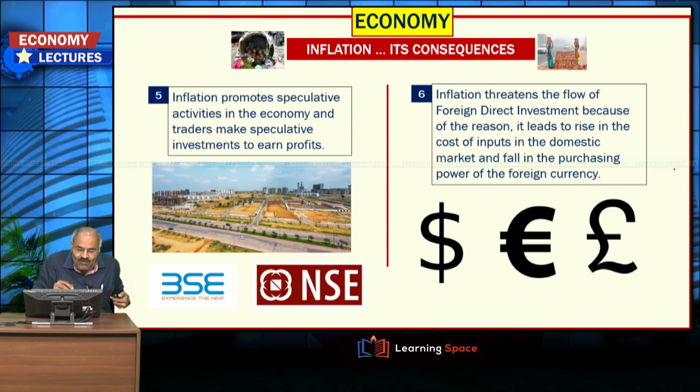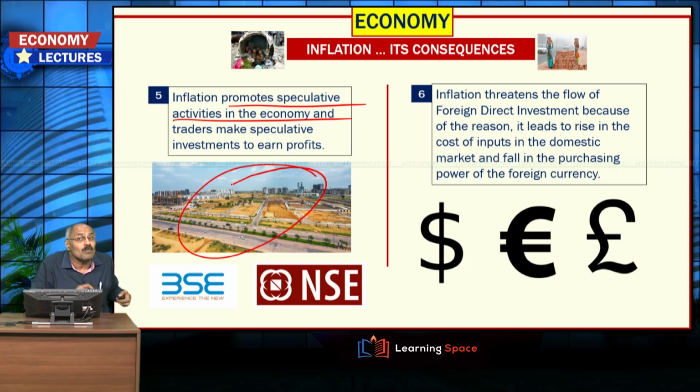The next point is that inflation promotes speculative activities in the economy. Because of inflation, speculation will increase, and normally in times of inflation there will be a lot of speculation in urban lands. In urban house sites, there will be a lot of speculation in times of inflation, and at the same time stock markets may also rally in times of inflation sometimes.